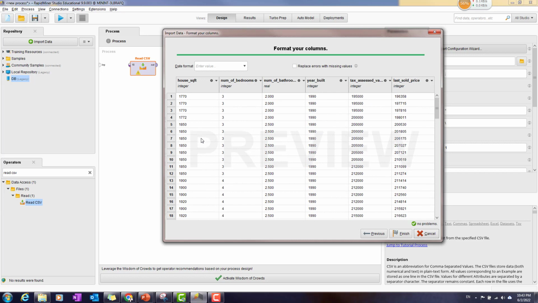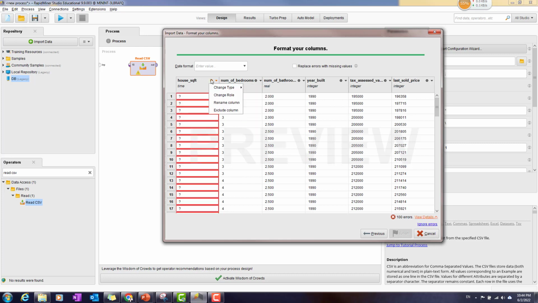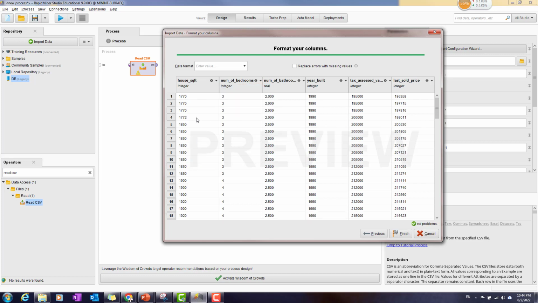You see all the files have been saved over here. We can also see the house square feet, but here we can set them to different data types. For example, you can put the data as binomial or polynomial, real number or integer, date or time, or whatever it could be. Here, I would say maybe this would be time. No, it cannot be time, so maybe date, not two. That's why it is saved here as integer, and it helps you a lot.